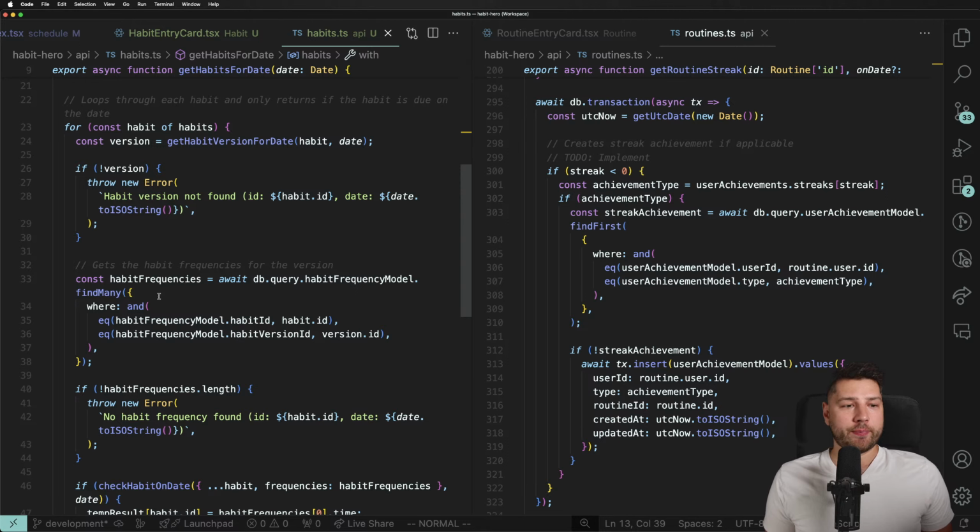Is the source code going to be public? I'm actually debating it. Maybe, maybe not. So I'm building 3 apps. One of them is the routine app, right? Which again, launching next week. The second one is this app. And the third one is a secret app that I'm not going to mention. But if you're smart enough and you can see where this is going, it's going to be a fork of the same base app as well. So just think about what we're building here and think about what else could I build that will not overlap with any of the 2 other apps.